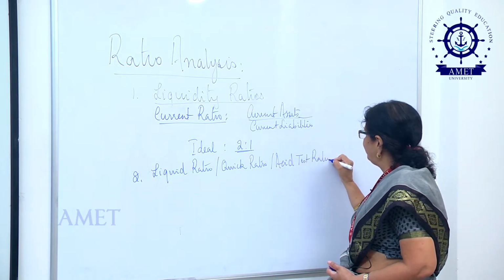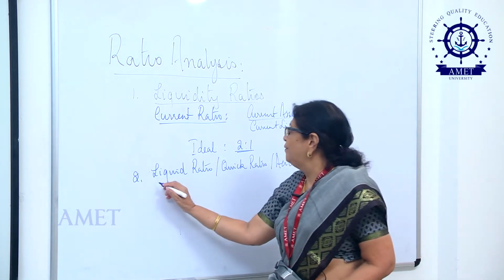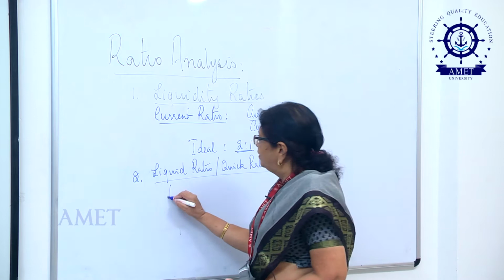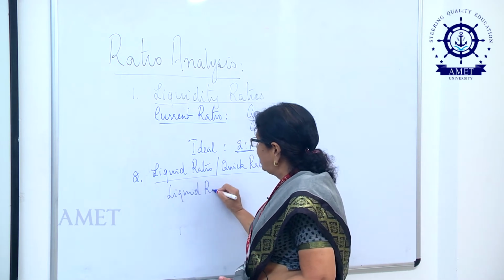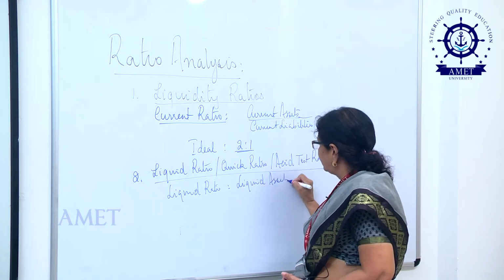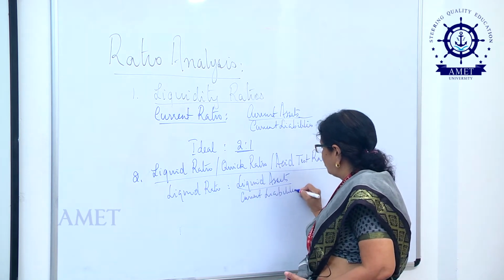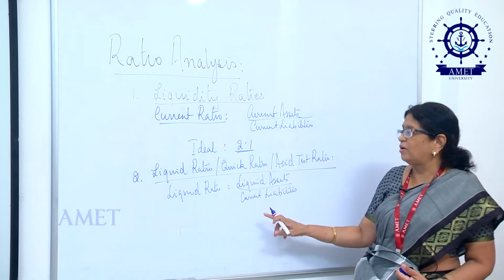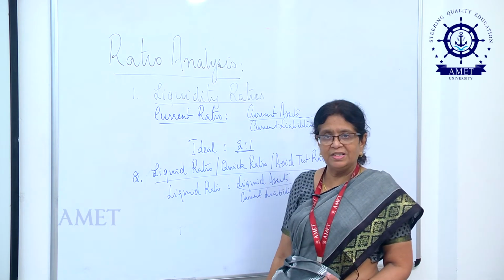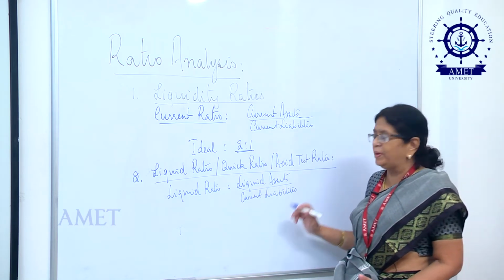So, all the three mean the same: quick ratio, liquid ratio or acid test ratio. Now, this quick ratio will be establishing a relationship between liquid assets on one hand and current liabilities on the other. We have seen what current assets and current liabilities are. Now, let us move on to see what we mean by liquid assets.